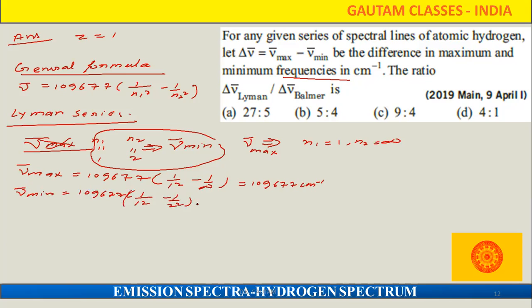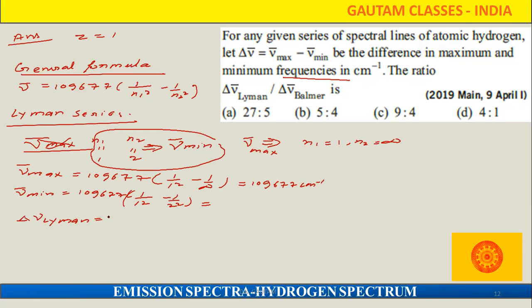Firstly, we will do this thing because ultimately it is going to subtract by this. So, delta ν̄ that we are going to find out for the Lyman.